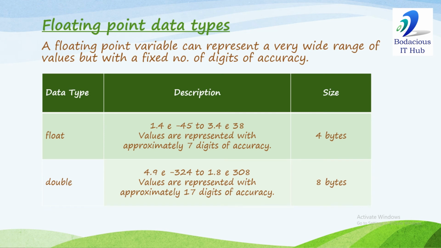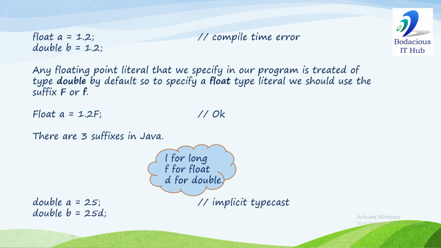Now we come to floating point data types. There are two data types that we can use to store floating point numbers. Float, its size is 4 bytes, and this is the range of the float data type, and its precision is 7 digits. And double occupies 8 bytes. This is the range of the double data type, and it stores values with approximately 7 digits of precision or accuracy.